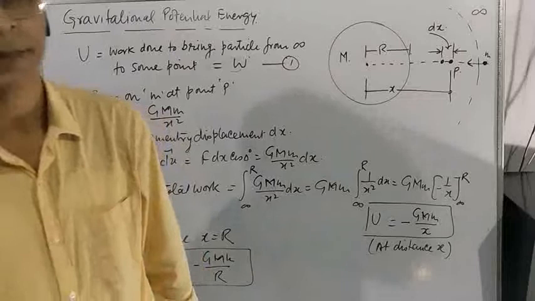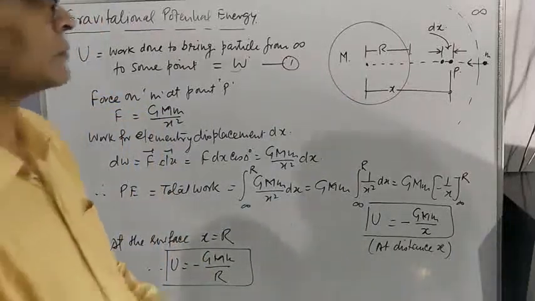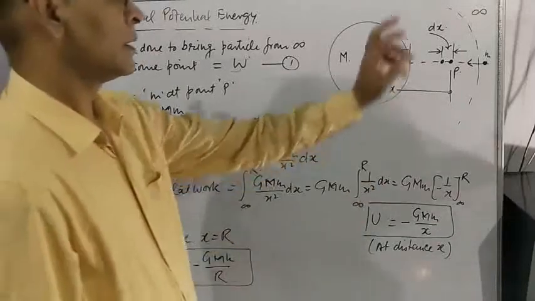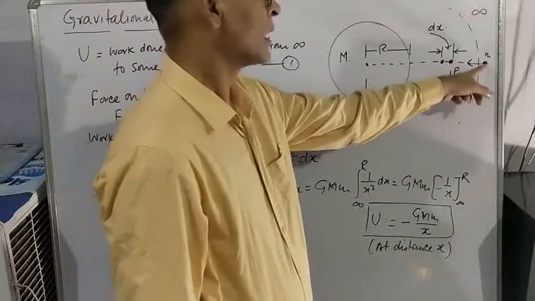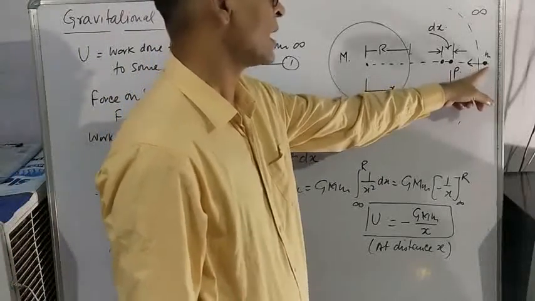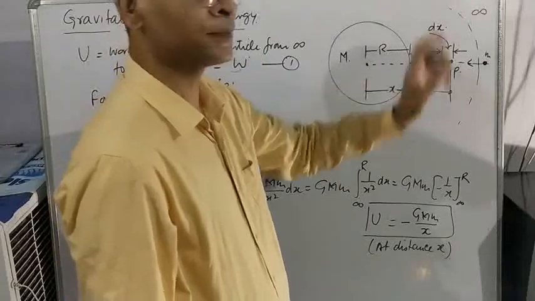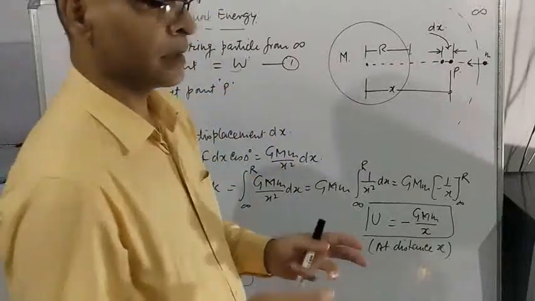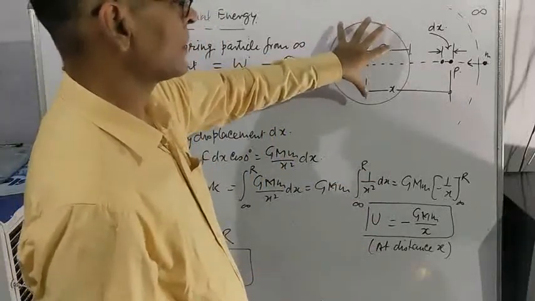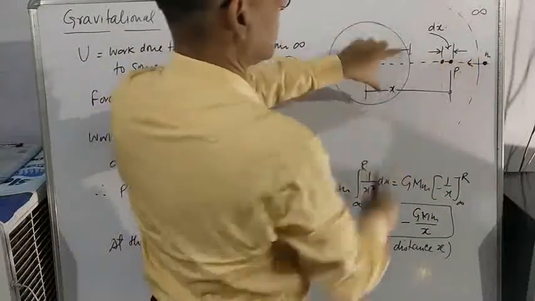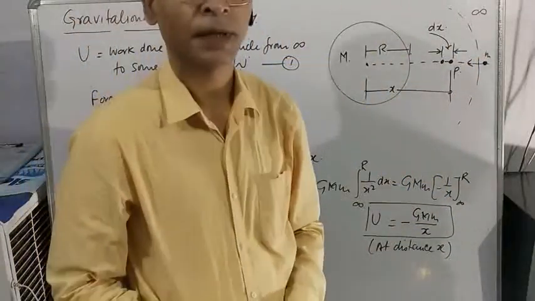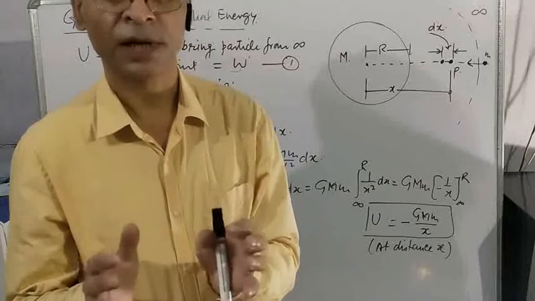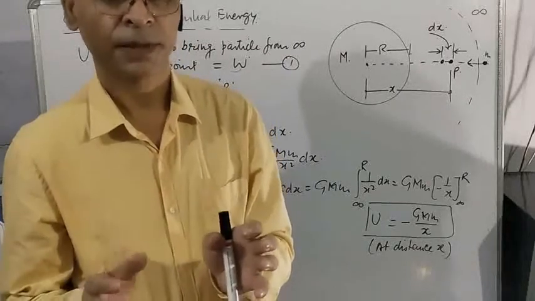Now let us understand gravitational potential energy. Gravitational potential energy is defined as the work done to bring a particle from infinity to some point P. Let me make it clear. Suppose it is a body, and you want to keep another body at some distance. This system will have some potential energy because you are doing some work against the gravitational force.